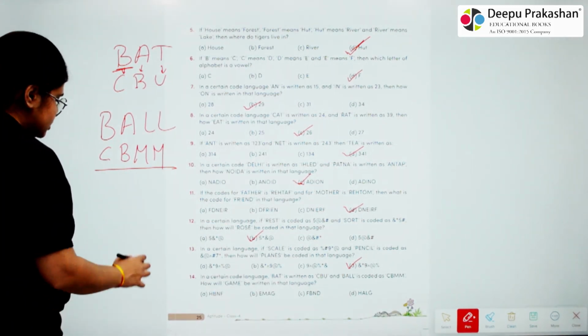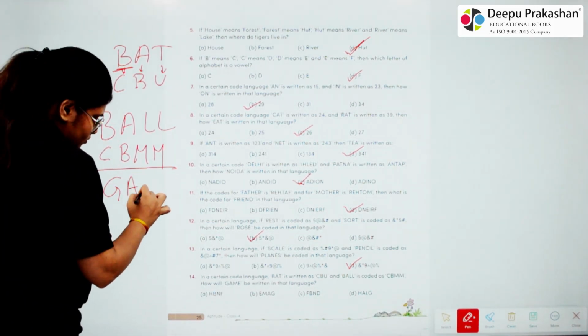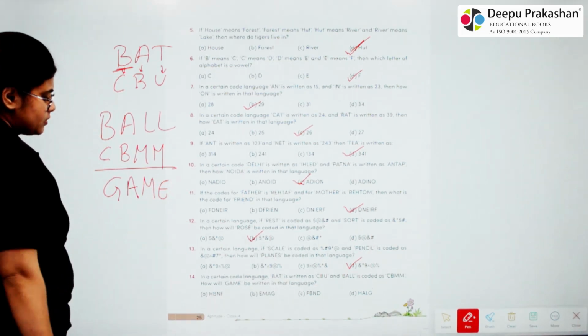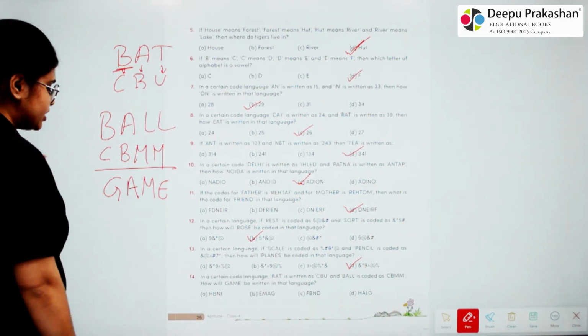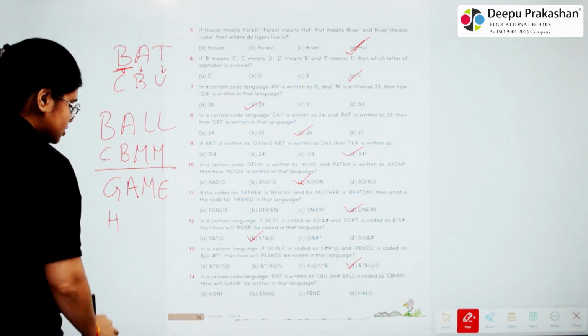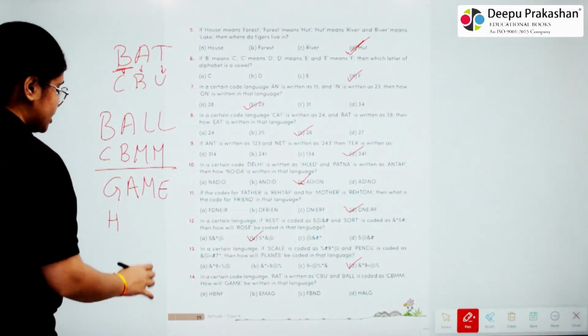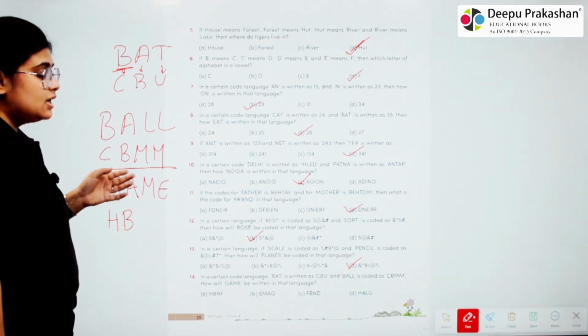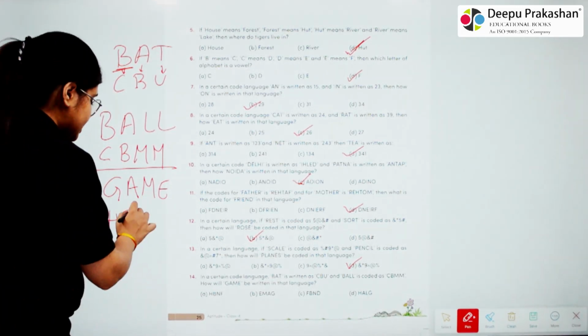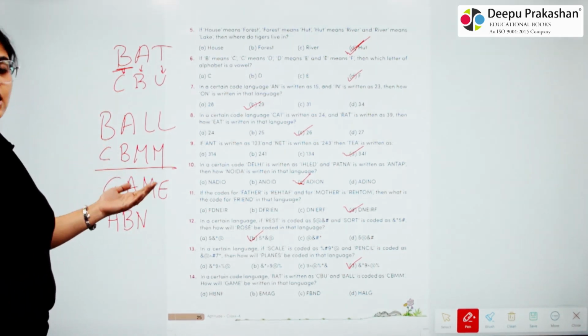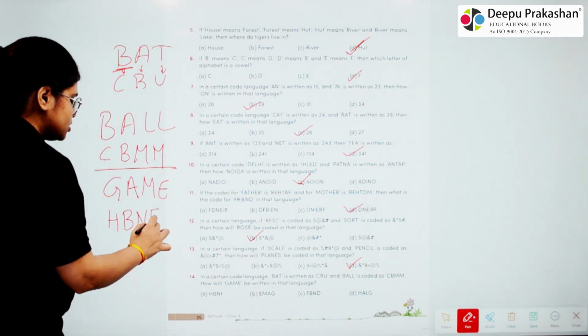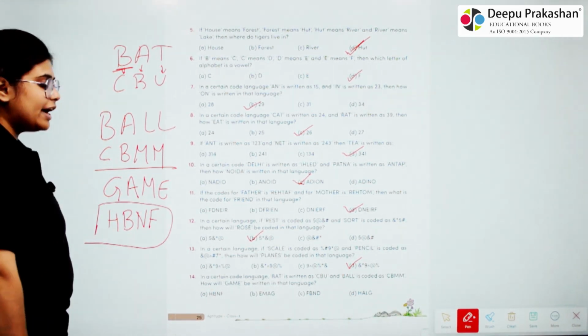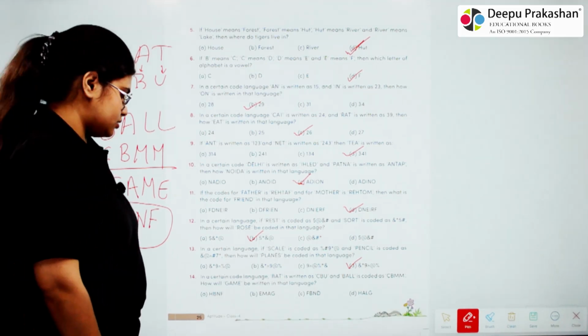So for the game, the letter that comes after G is H. Letter after A is B. Letter after M is N. And letter after E is F. So our answer will be H, B, N and F.